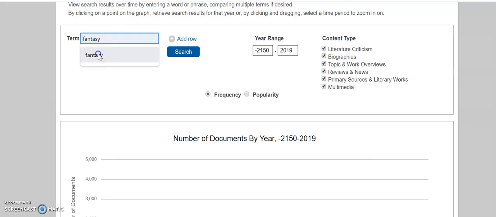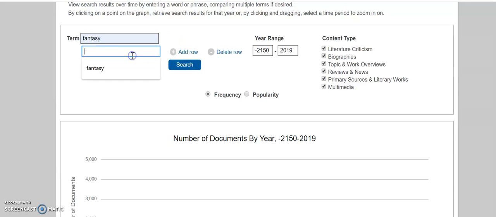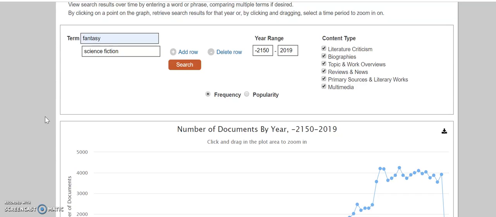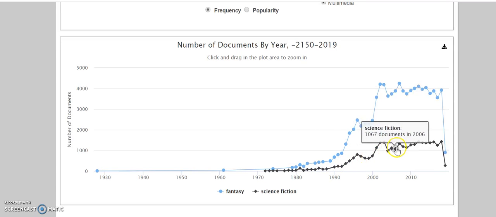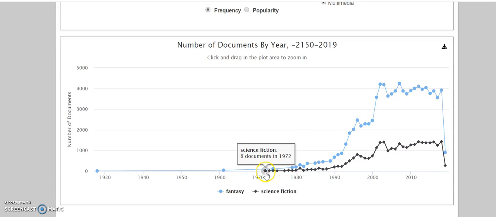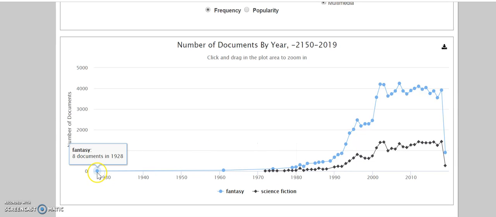If you want to compare fantasy to science fiction, just to see a correlation between those two terms. So then we have this spread here. Down here on the bottom we have science fiction, and it'll give you an overview starting with 1972. That's where we start seeing that term, and fantasy from all the way back in 1928.